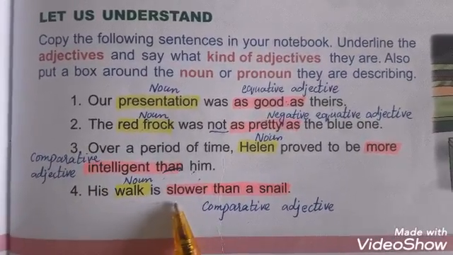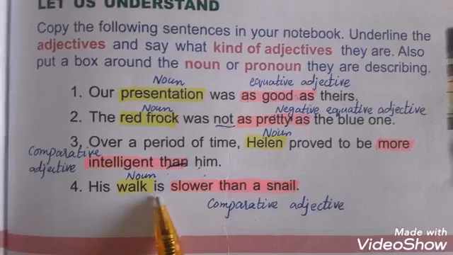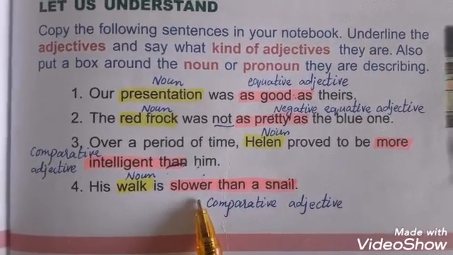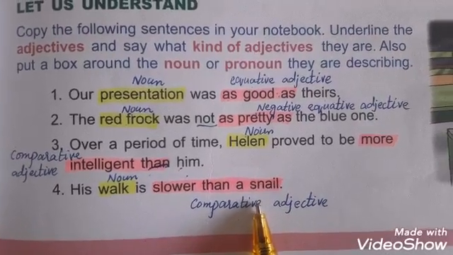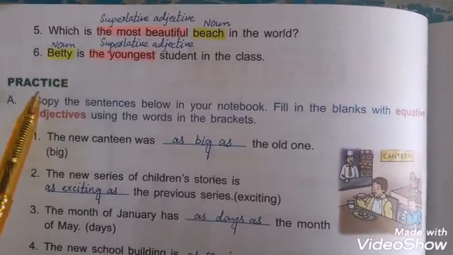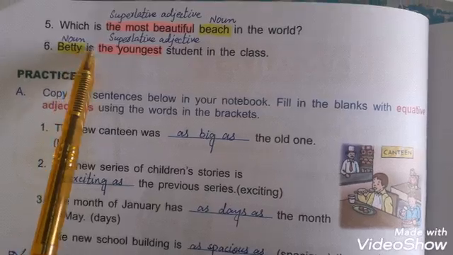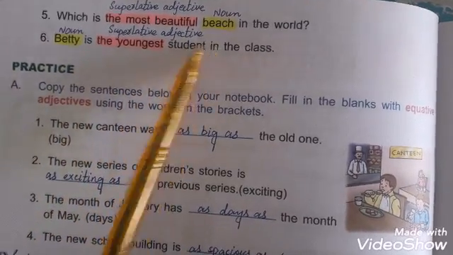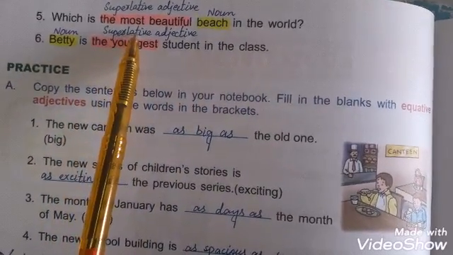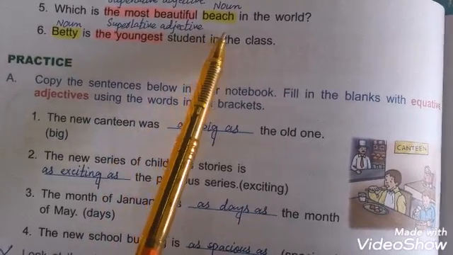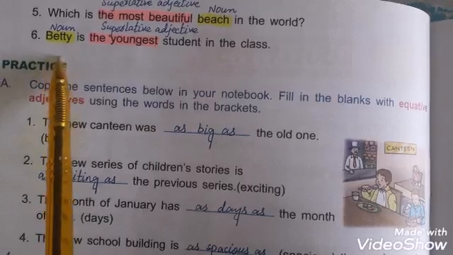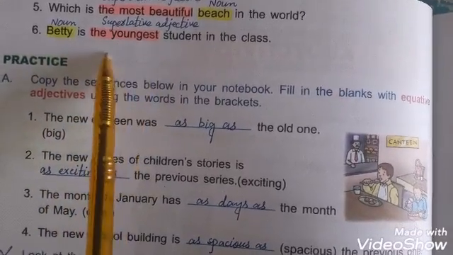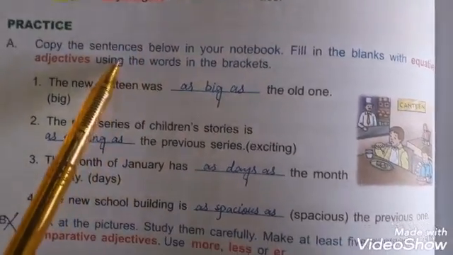Number 4. His walk is slower than a snail. Walk is noun and slower than a snail is comparative adjective. Number 5. Which is the most beautiful beach in the world? Here the most beautiful is superlative adjective and the word beach is noun. Number 6. Betty is the youngest student in the class. Betty is noun and the youngest is superlative adjective.